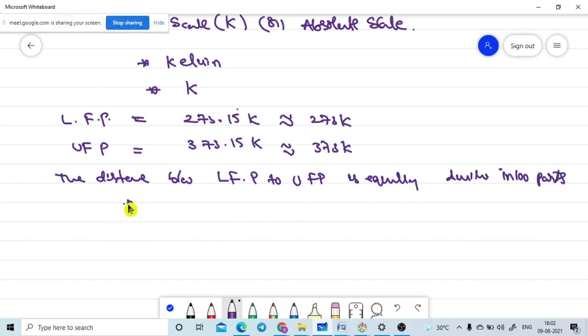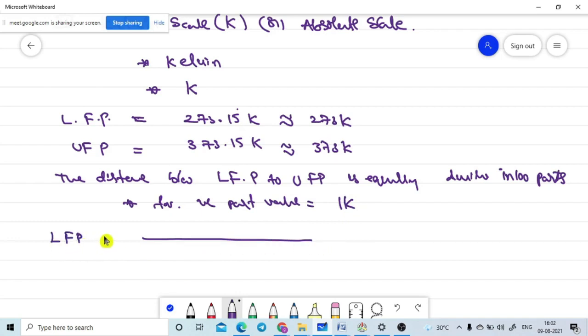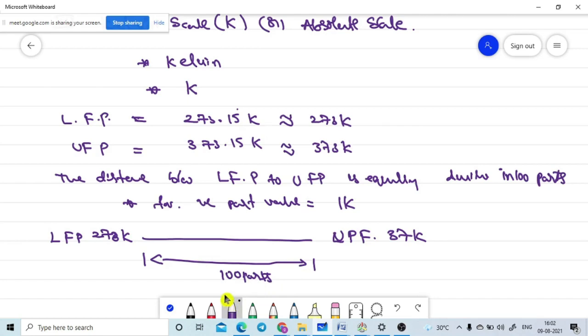So one part value is equal to 1 Kelvin. If you take a small diagram, this is the scale. Here is the lower fixing point, and its value is 273 Kelvin. The upper fixing point, UPF, is 373 Kelvin. The distance between these two levels has 100 parts. This is the basic scale which we have in our syllabus.